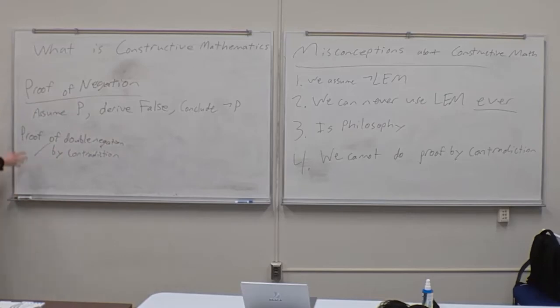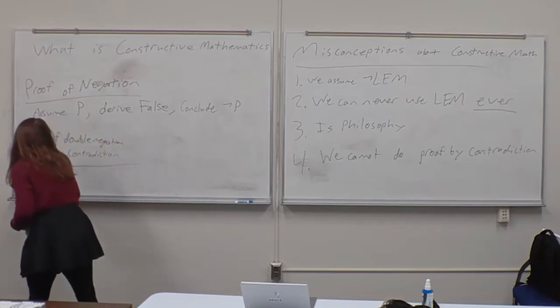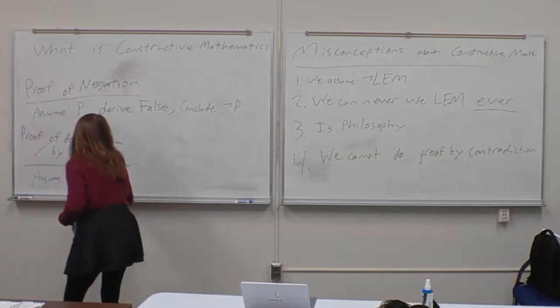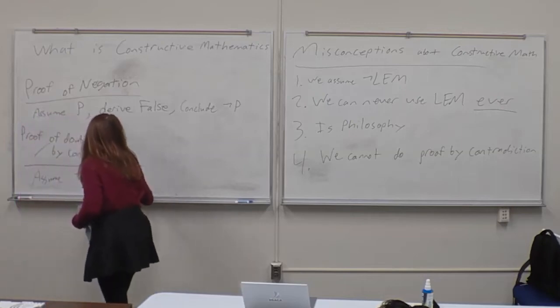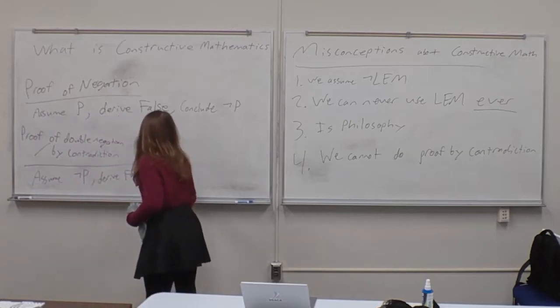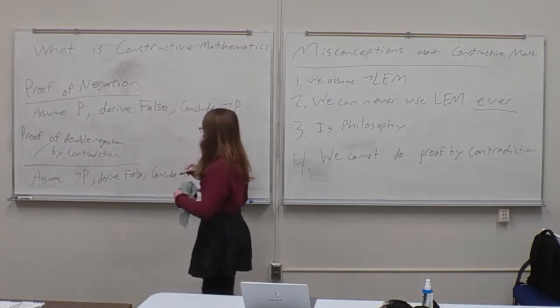When they're saying that, they mean you can't do this style of proof by contradiction. And so this one is of the form you assume not P, derive false, and then conclude P.